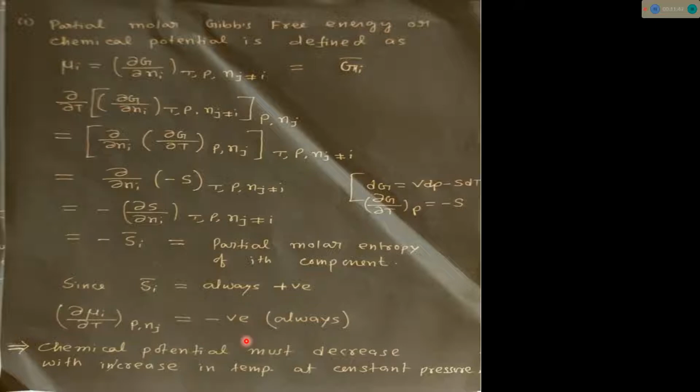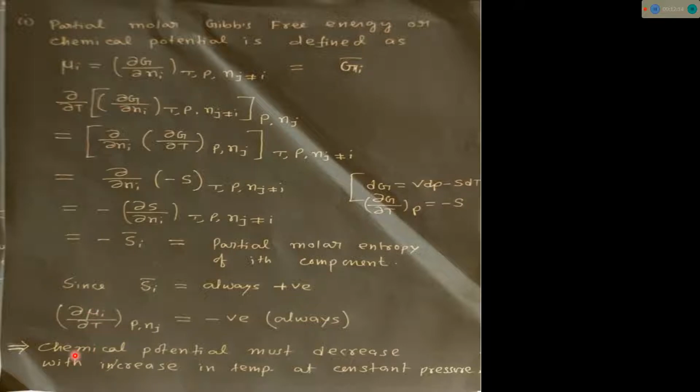If this is a positive sign, then we can say that with increasing temperature, chemical potential will also increase, and if we decrease temperature, chemical potential also decreases. Since there is a negative sign, with an increase in temperature, chemical potential will decrease, and with a decrease in temperature, chemical potential will increase.